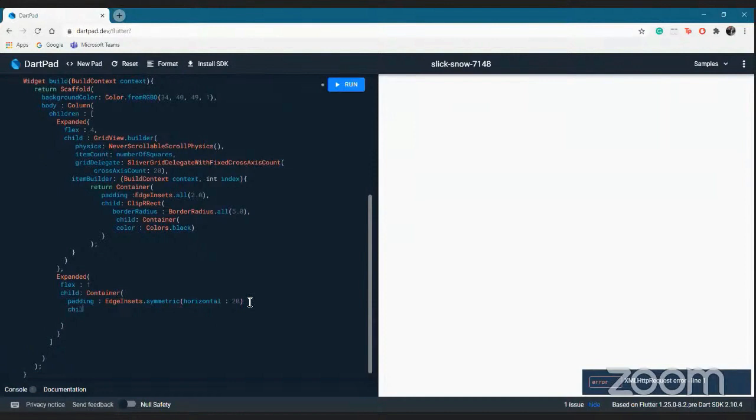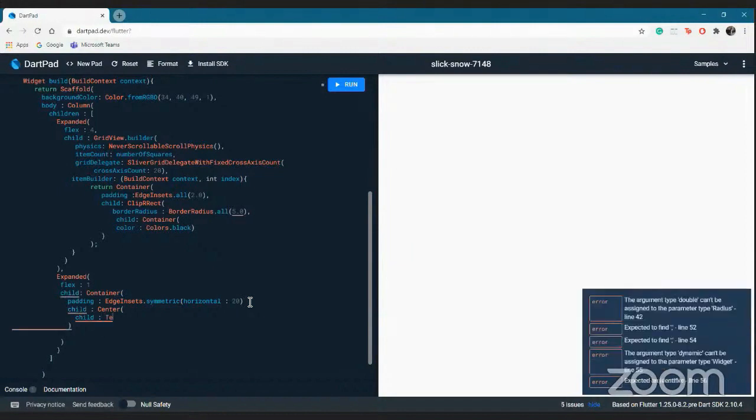Also, now I'll give a child to it, and it will be a Center widget. What the Center widget does is place its child at the center of whatever space is available for it. So there will be a Text. The text will say START.